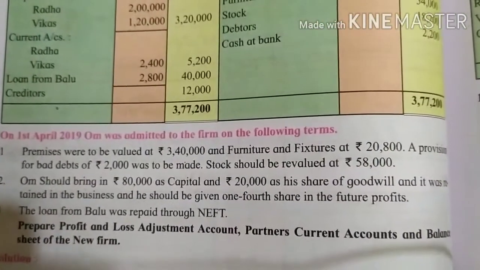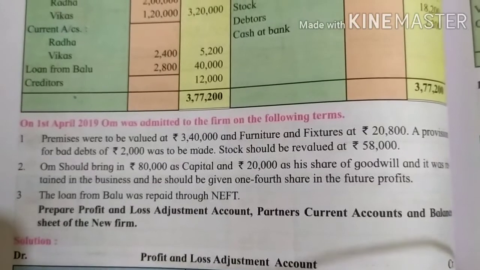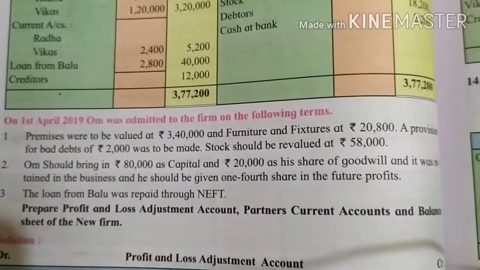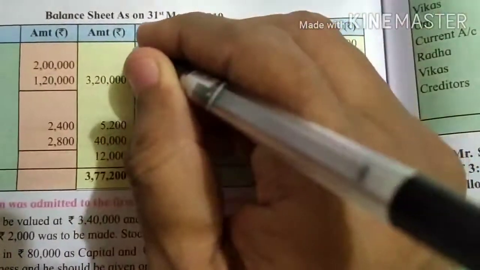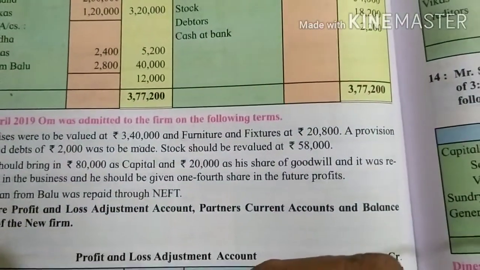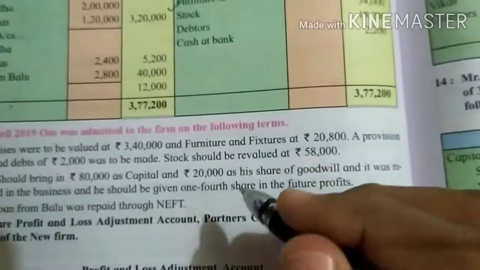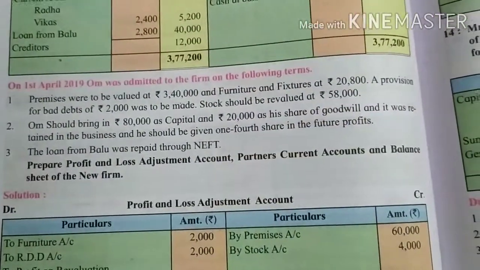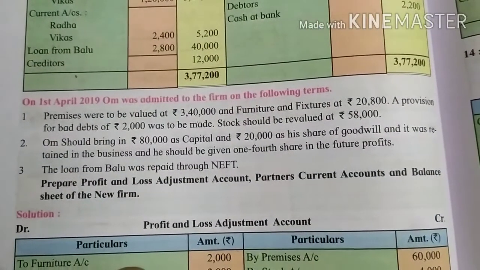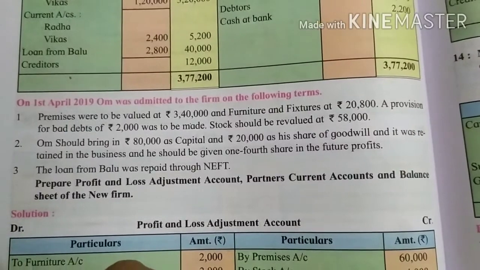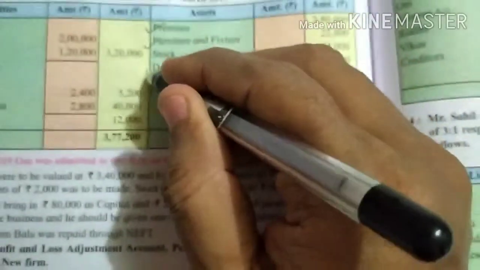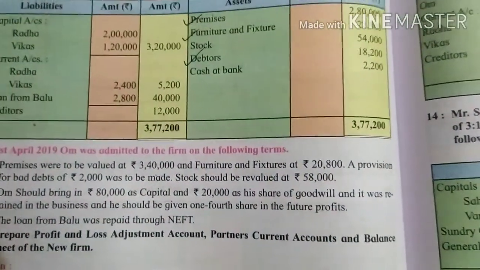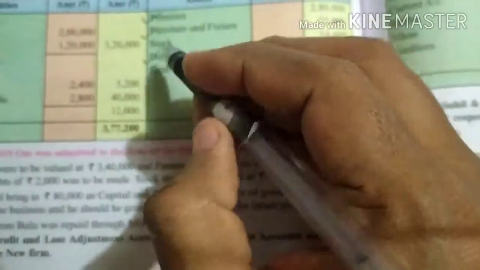On 1st April 2019, Om was admitted to the firm on the following terms. Premises were to be valued at 3,40,000. So tick mark premises. Furniture and fixtures at 20,800. Tick mark furniture and fixtures. A provision for bad debts of rupees 2,000 was to be made. So it is RDD. It is called new bad debts. So tick mark debtors. Stock should be revalued at 58,000.